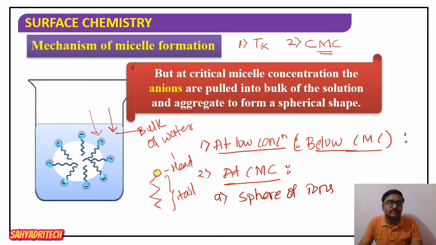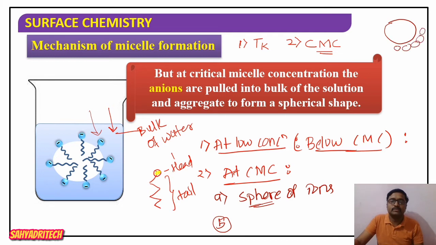Those ions aggregate themselves and it leads to formation of a sphere. What is the characteristic of the sphere formed here? Consider the surface of the sphere. The outer surface of the sphere contains which group? The head part.